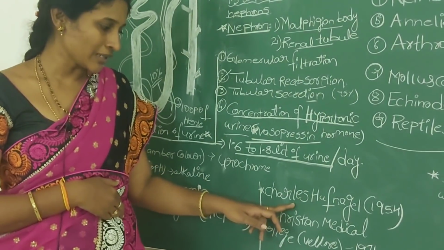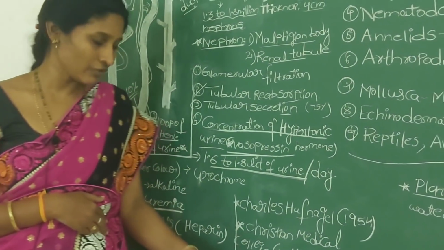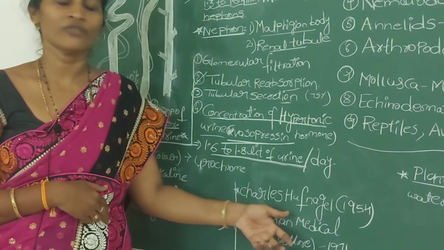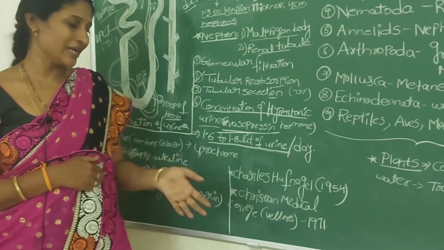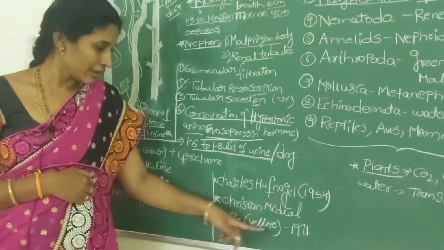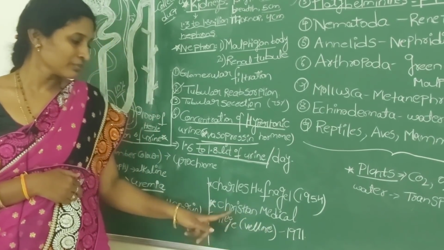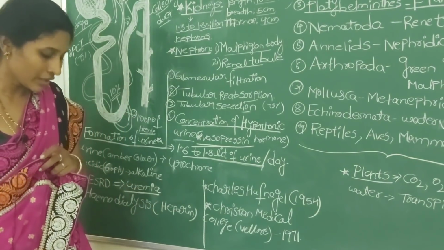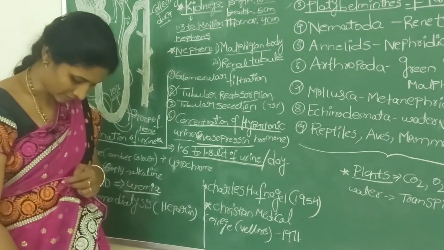Kidney transplantation was first done by a scientist known as Charles Hufnagel in the year 1954 between two identical twins. Coming to India, the first kidney transplantation occurred in the year 1971 at Christian Medical College, Vellore, Tamil Nadu.